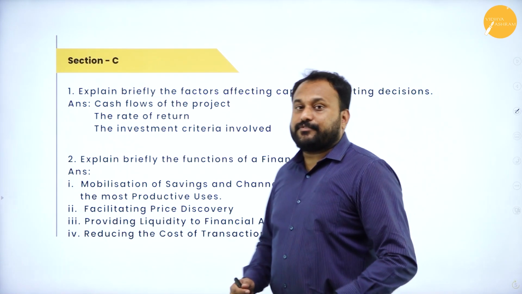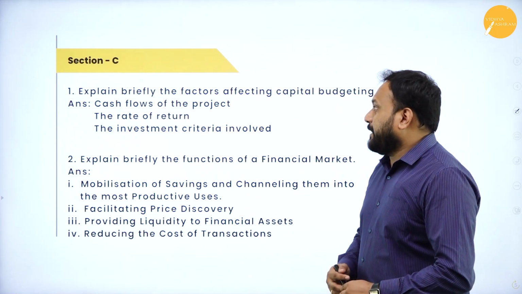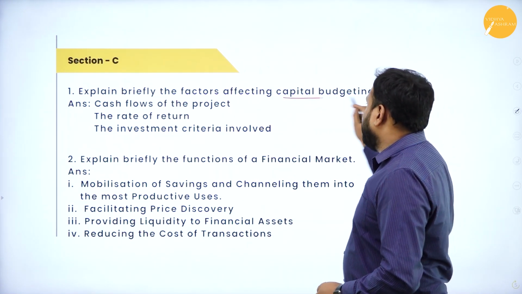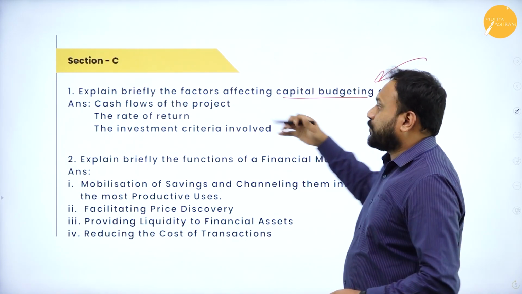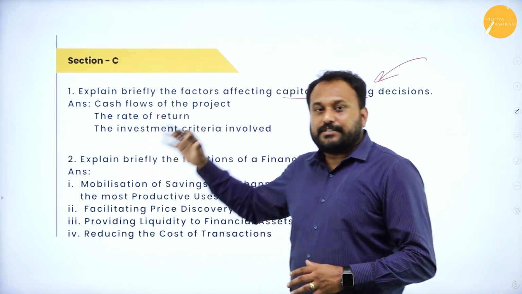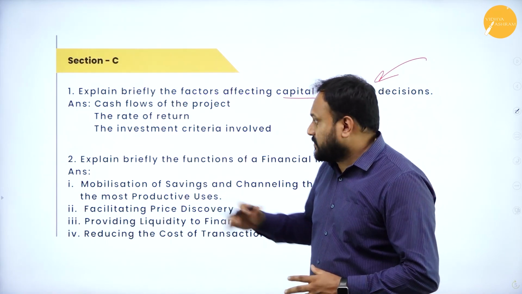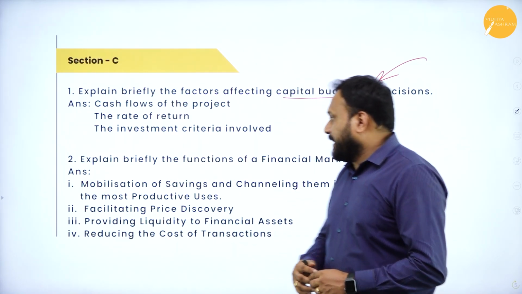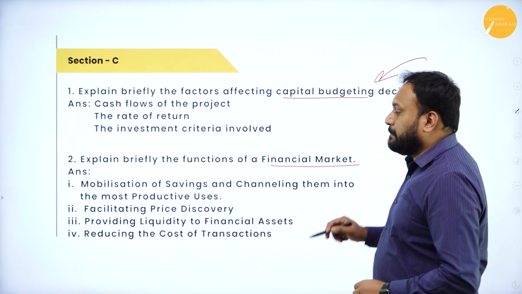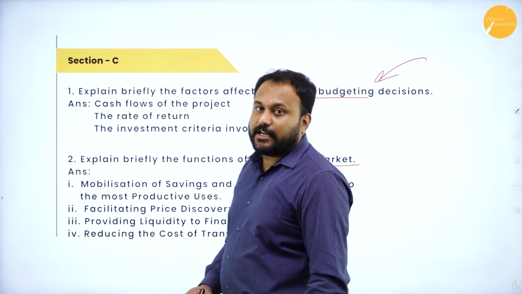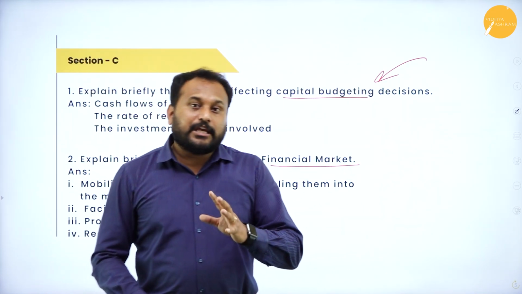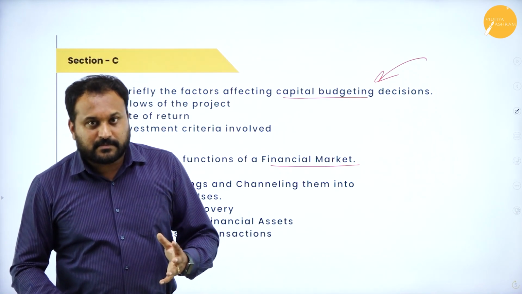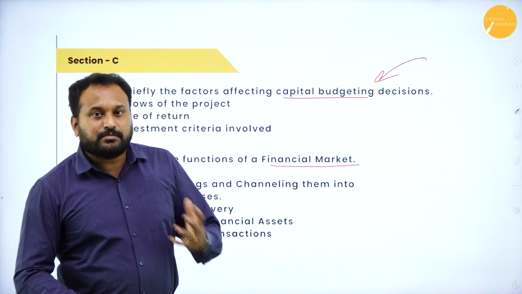Section C is for 4 marks. Explain briefly the factors affecting capital budgeting decisions. These are the questions which will definitely come, so stress more on these questions. The second is, explain briefly the function of financial market. From financial market, you will definitely get questions in the 8 mark, 4 mark, 2 mark and 1 mark questions.